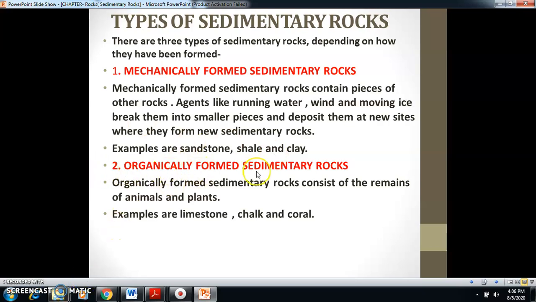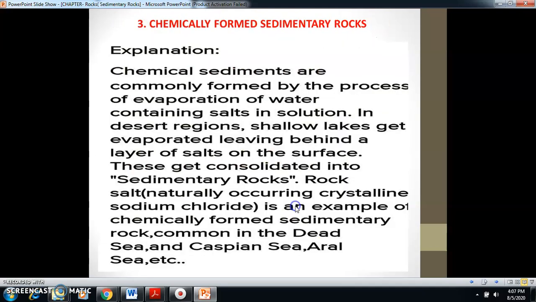Next is organically formed sedimentary rocks. The word organic stands for life, plant and animal life especially. When a river brings sediments from the mountain, it not only brings sediments but also dead remains of plants and animals. In this way, organically formed sedimentary rocks are formed. For example, limestone, chalk and coral are examples of organically formed sedimentary rocks.